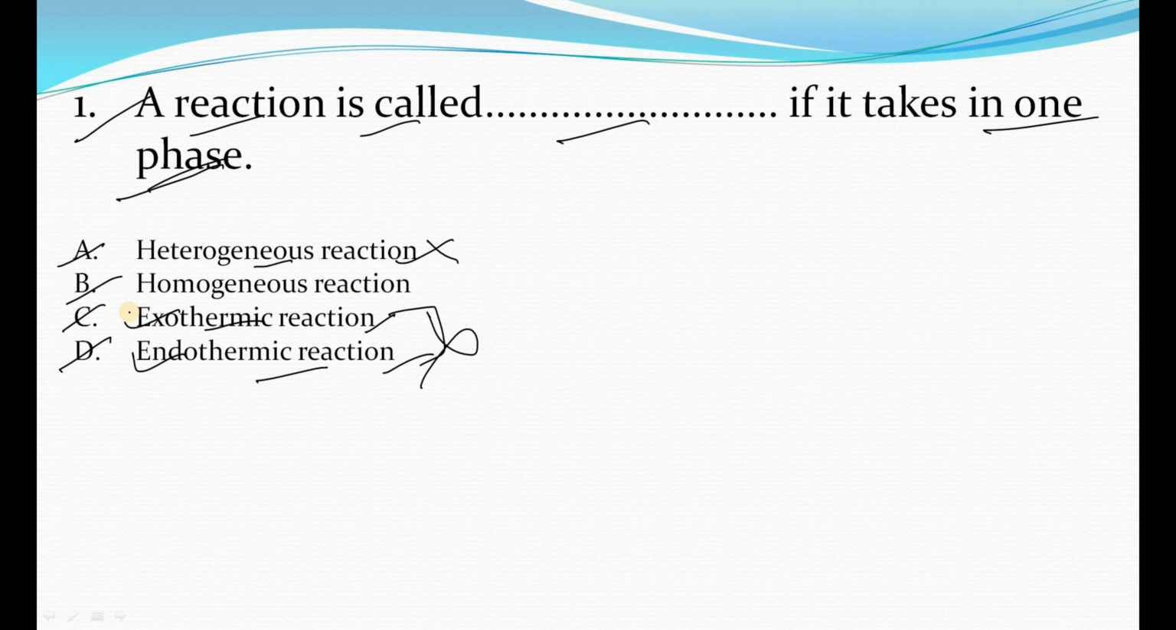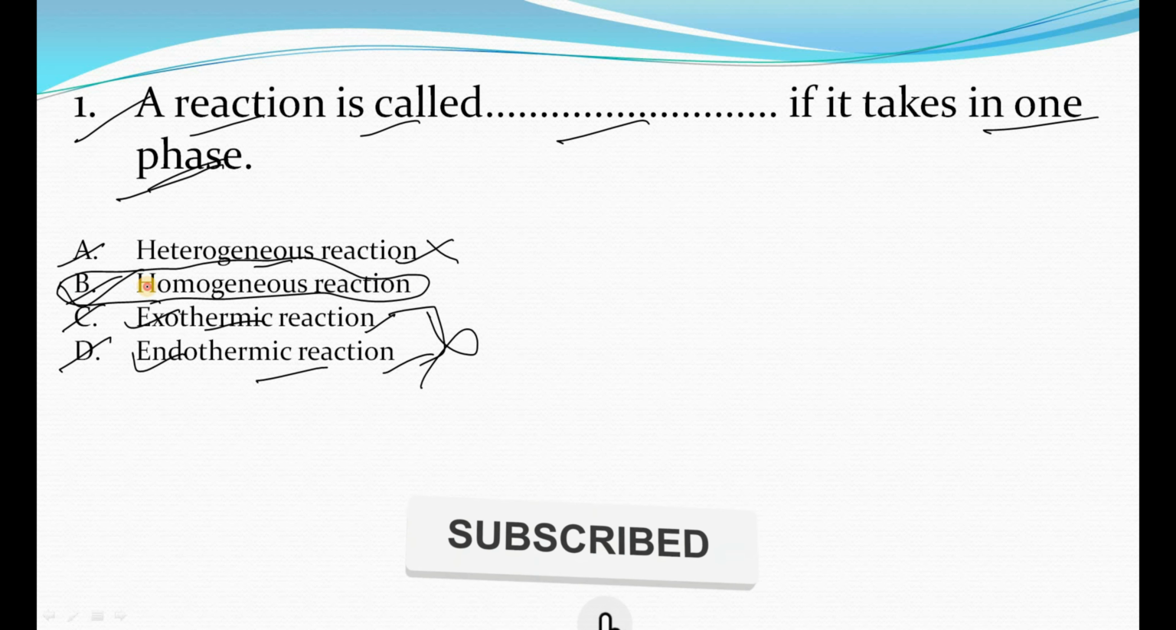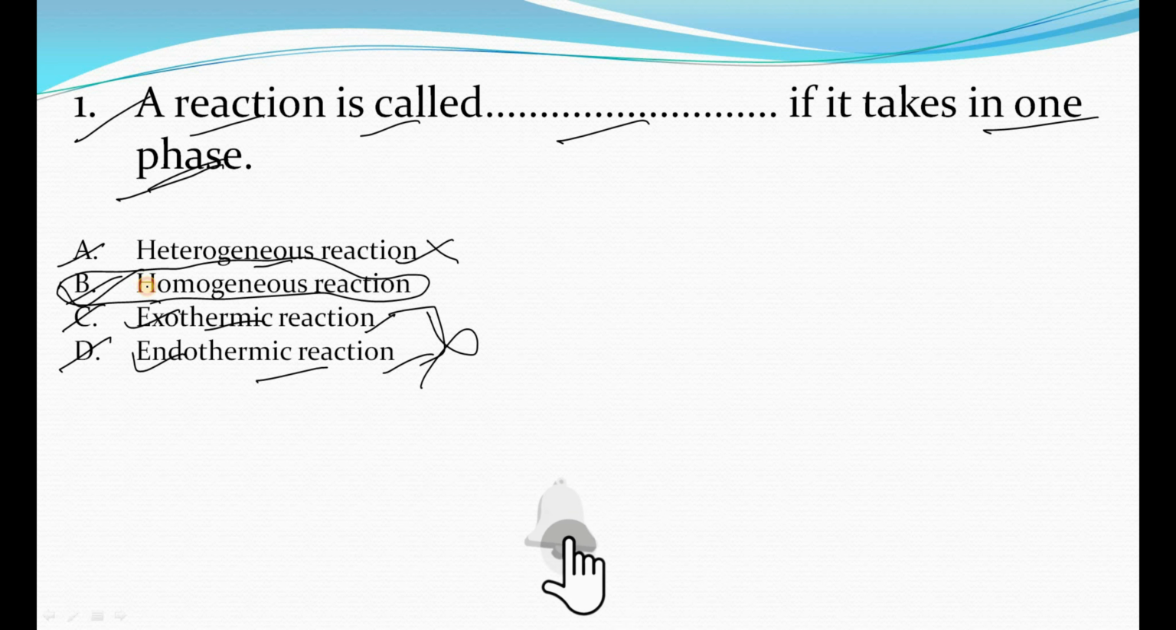So our right answer will be option B, that is homogeneous reaction. Why? Because in a homogeneous reaction there will be only one phase. It may be liquid, it may be gas, or it may be solid. So option B is the right answer.